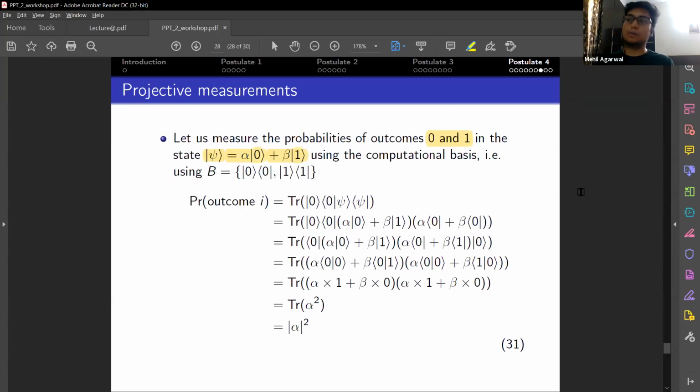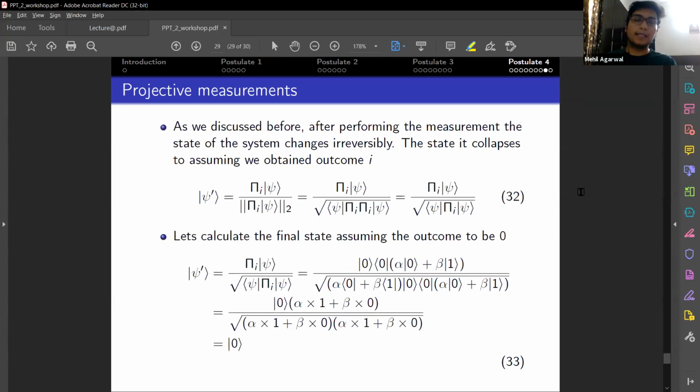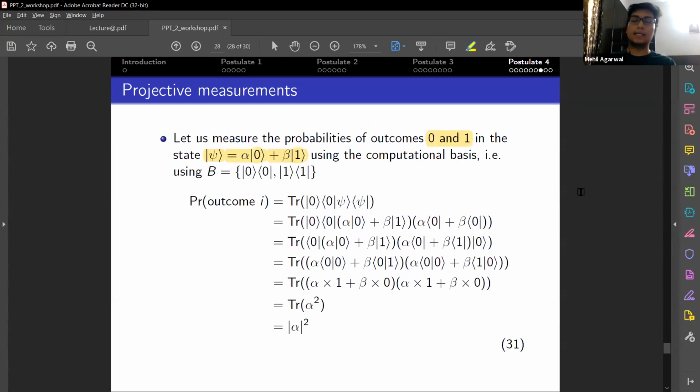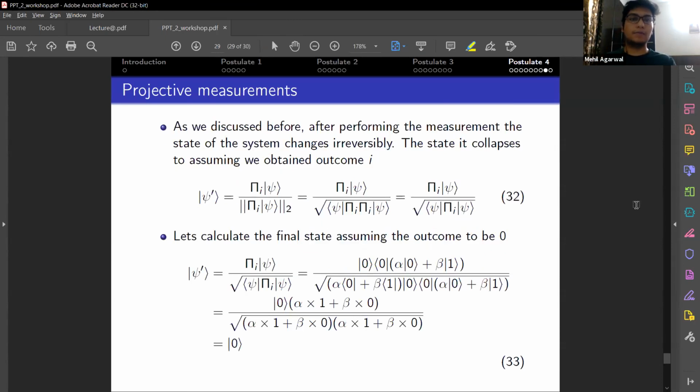Now we have got the probability of measuring outcomes. We stated before that the state will irreversibly change when we perform a measurement. So when we perform a measurement, what will that state be?